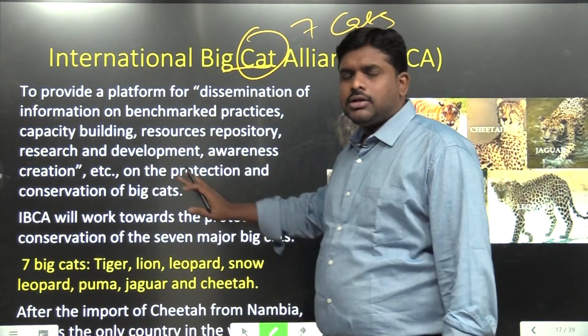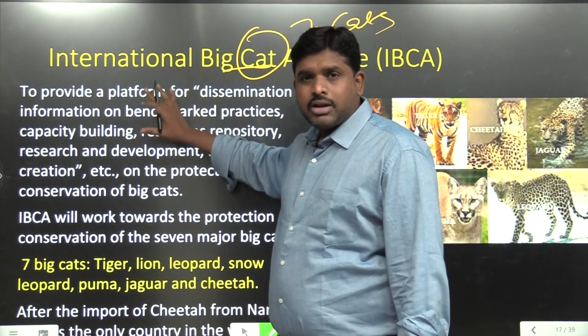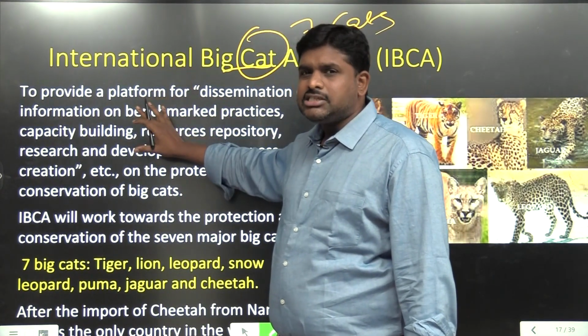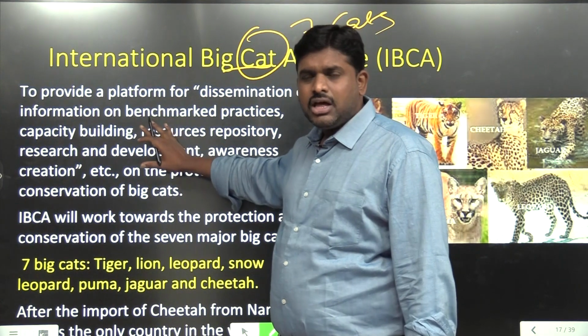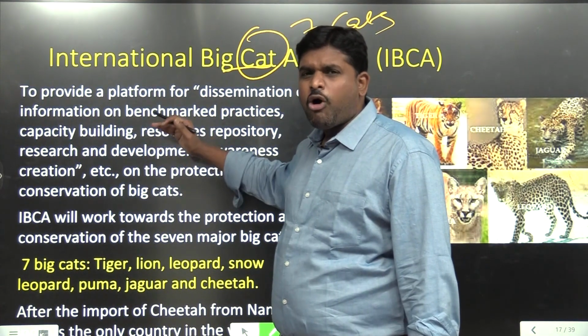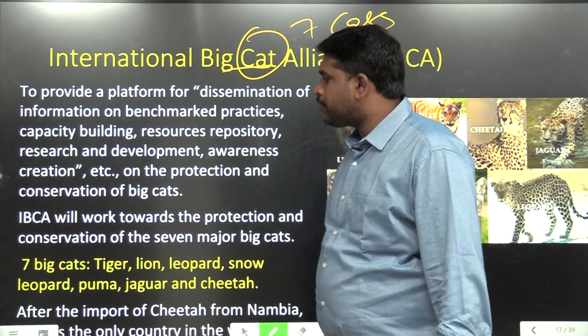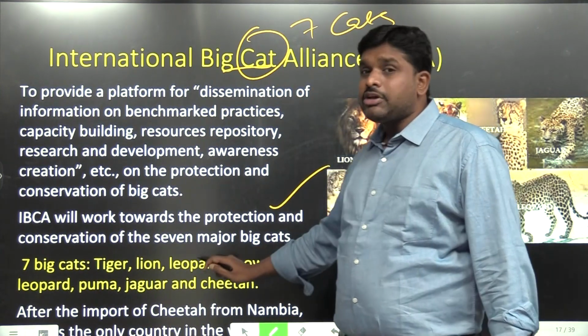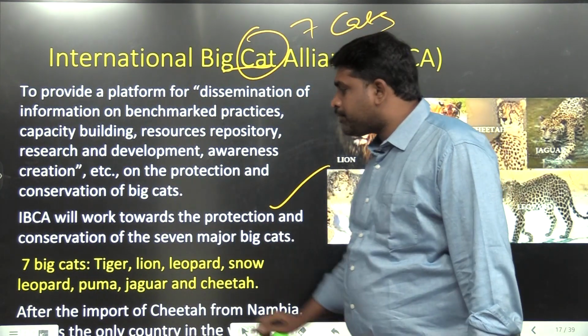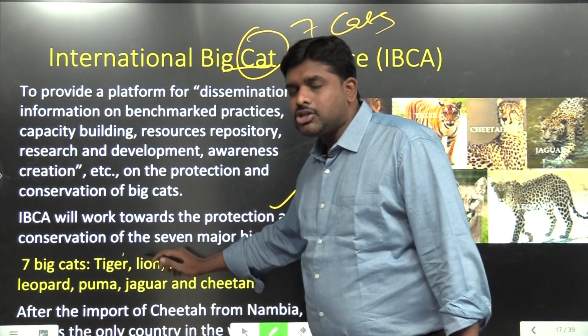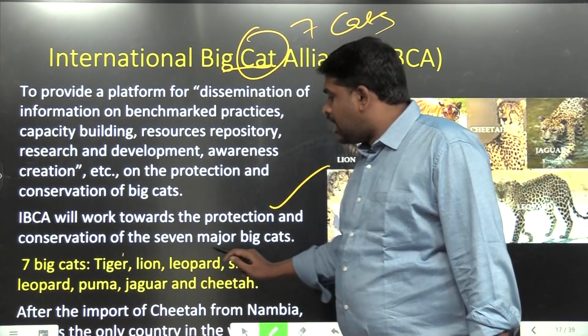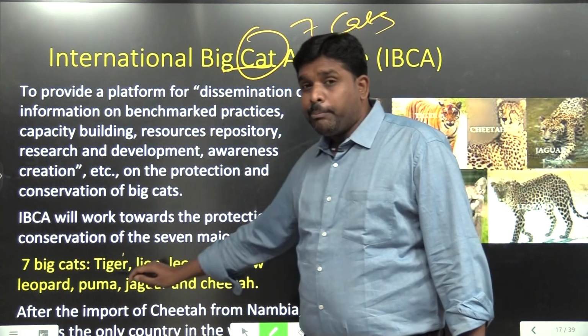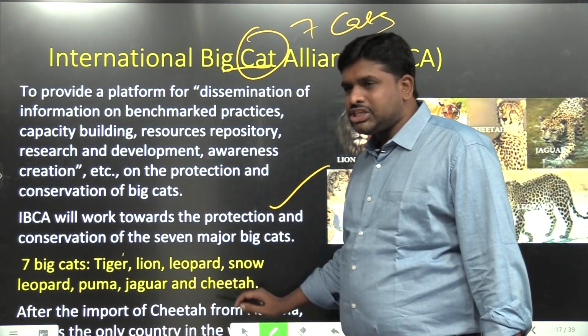So this alliance is India's brainchild, an alliance for the dissemination and protection of all the big cats across the world, towards the conservation of 7 major big cats. Remember these: tiger, lion, leopard, snow leopard, puma, jaguar and cheetah.